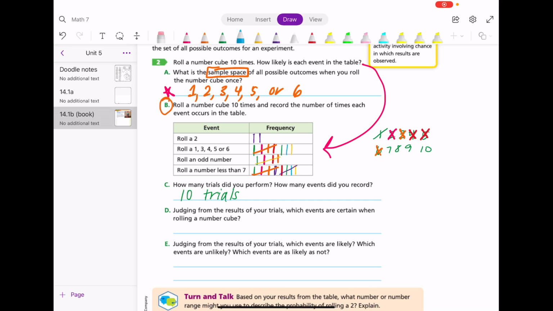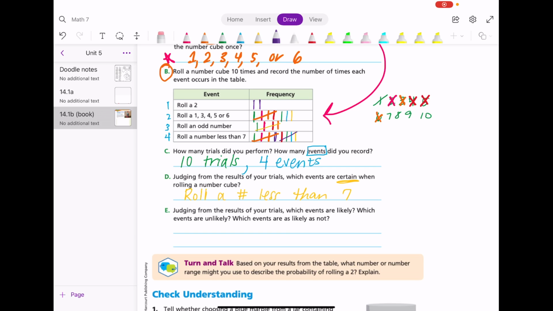How many events did you record? 1, 2, 3, 4 events. Judging from the results of your trials, which events are certain when rolling a number cube? Pause the video and go ahead and answer that now. So, rolling a number less than 7 is absolutely certain because there's no numbers greater than 7 on my number cube of 1 through 6.